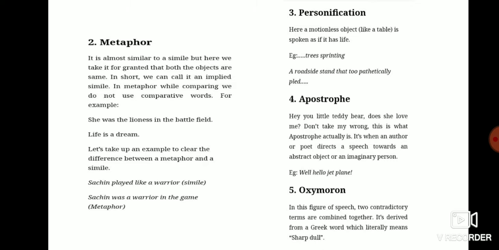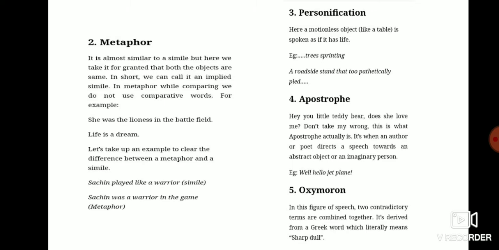Personification. Third number is the personification. Here, an emotionless object like a table is spoken of as if it has life. Just trees sprinting. Just as if trees have a life. When an object which is motionless is used as an active thing, then we can call it a personification. A roadside stand that too pathetically played.